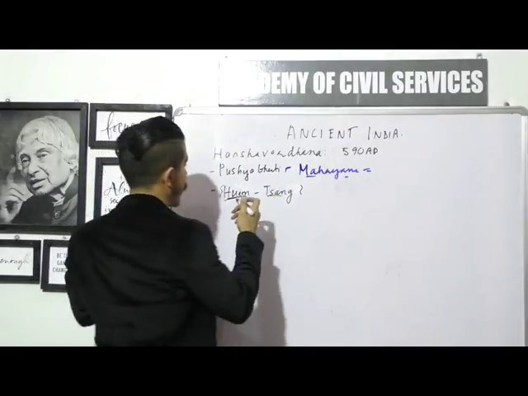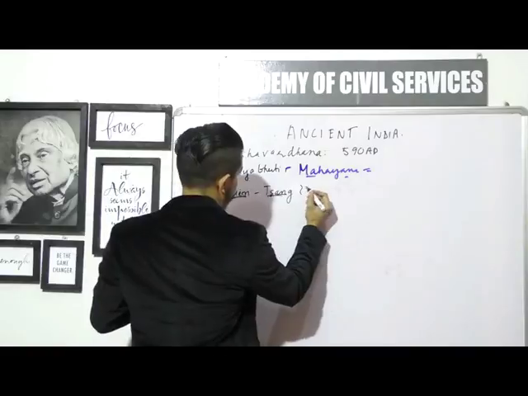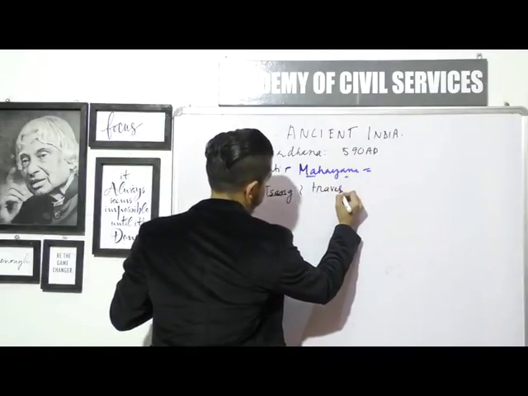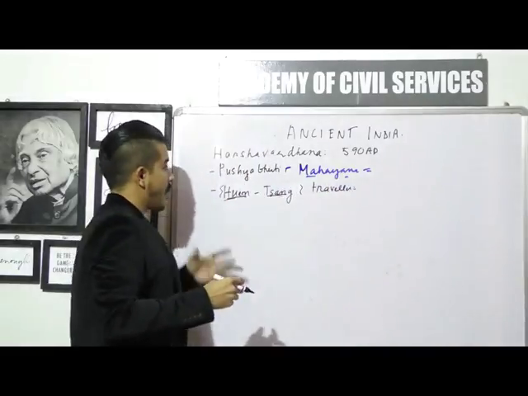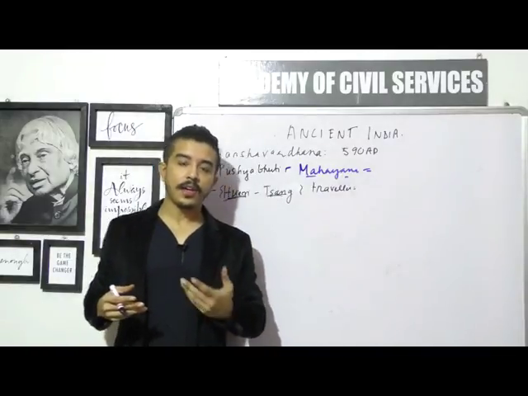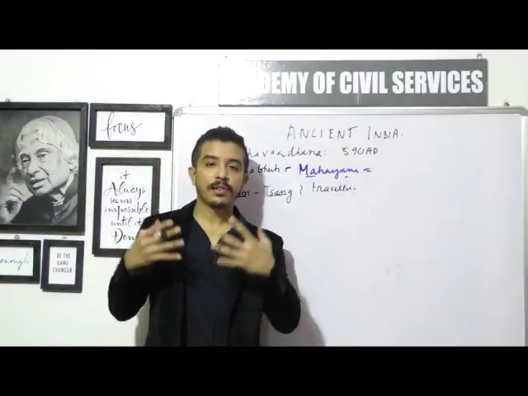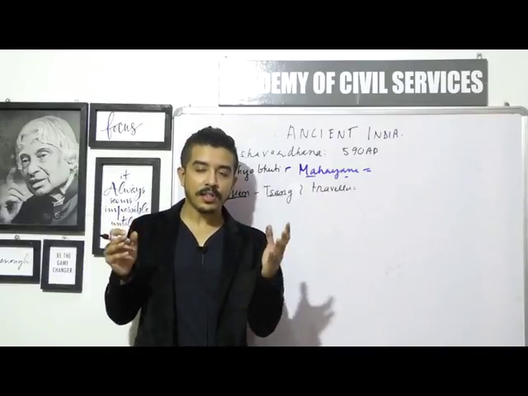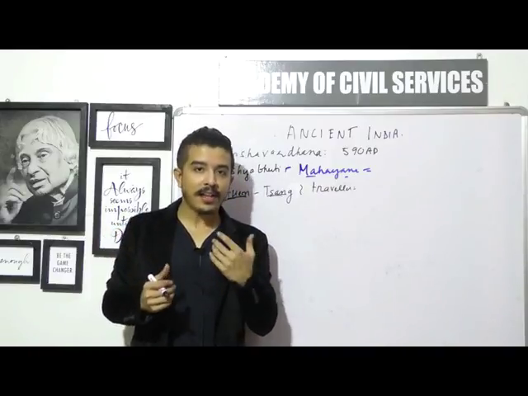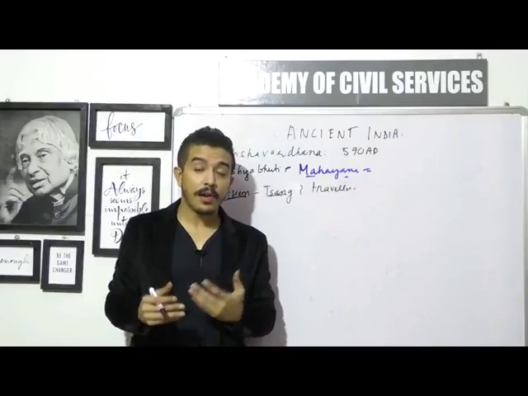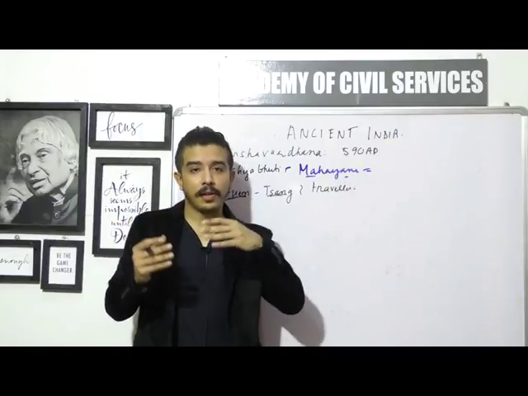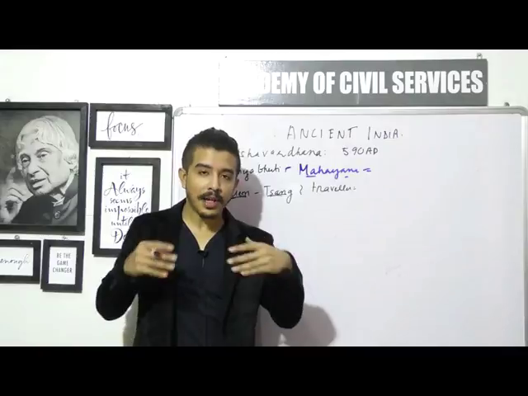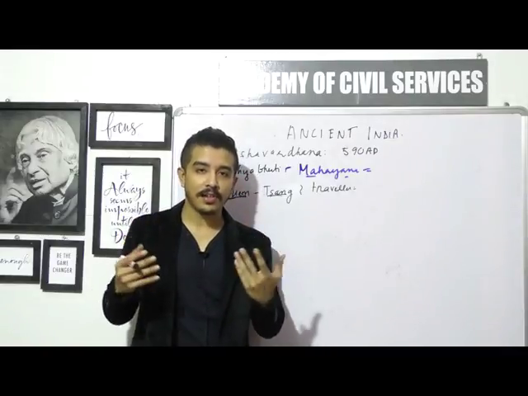So Huensang is the traveler who came from China, and he was a Buddhist scholar. He came because he wanted to get some scriptures from India at that point of time, and the great University of Nalanda, which we had mentioned in our last class, was inaugurated by the great Kumaragupta, the one before Skandagupta.